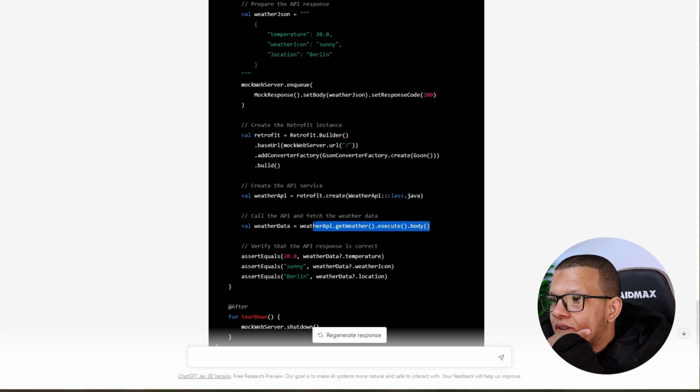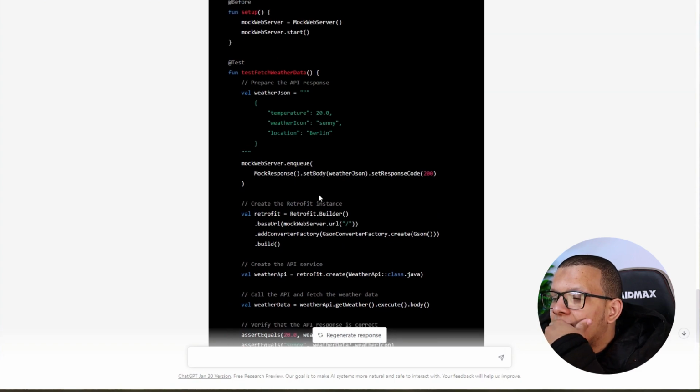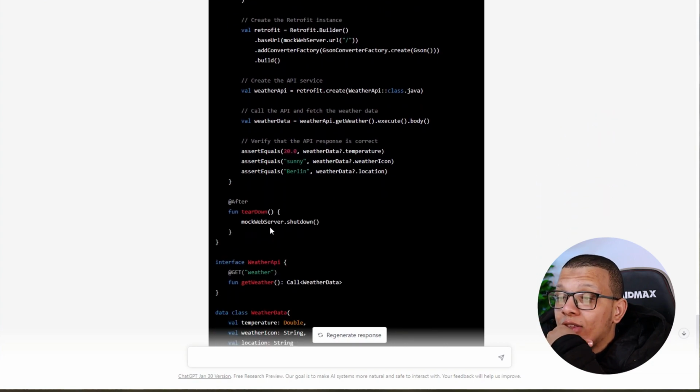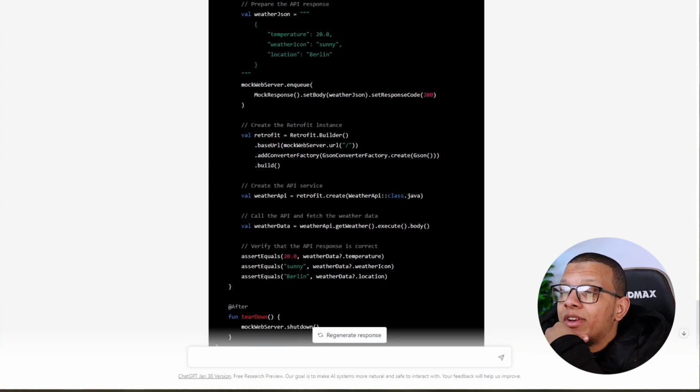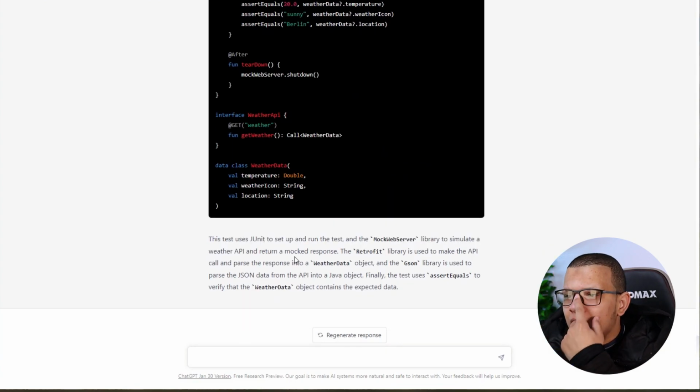Execute. Okay, getting the body. So this will be blocking. This will be a blocking thing. We are in the test, of course, so it won't be that problematic. At least you can have something like this. It's really cool. Having an example by itself is very, very great. That's as a first impression.